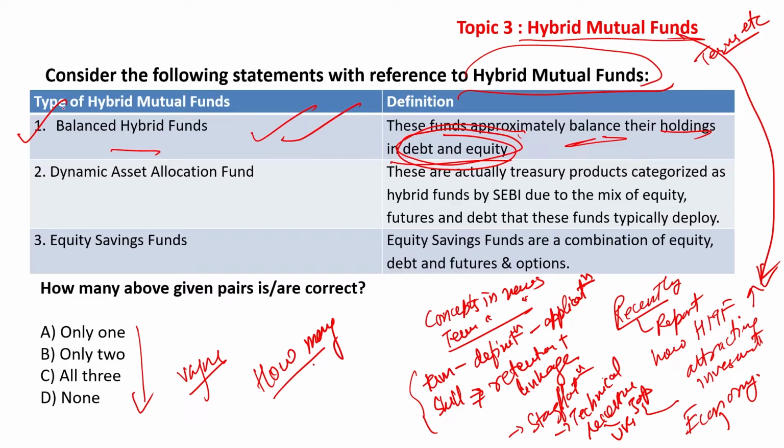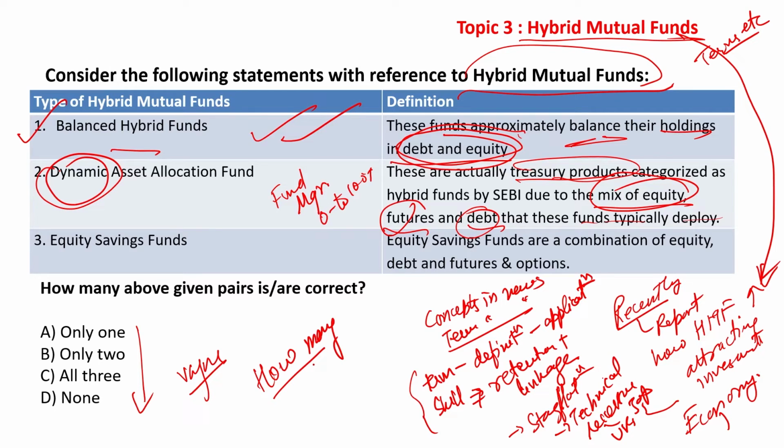The second one, dynamic asset allocation funds. These are described as treasury products categorized as hybrid funds by SEBI due to the mix of equity, futures, debt that these funds typically deploy. Rather, it is not based on things like treasury products. It is the discretion of the fund manager. The allocations can be 0 to 100% in any or many of these entities. That is why the name dynamic, and hence this statement is incorrect.